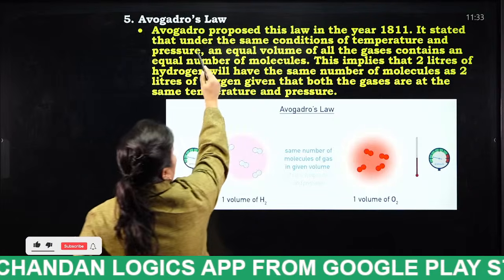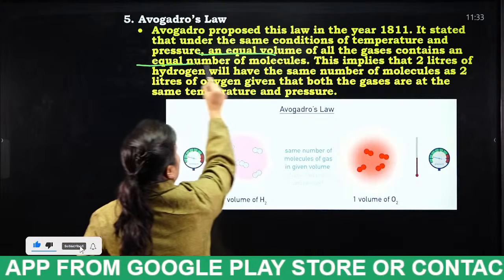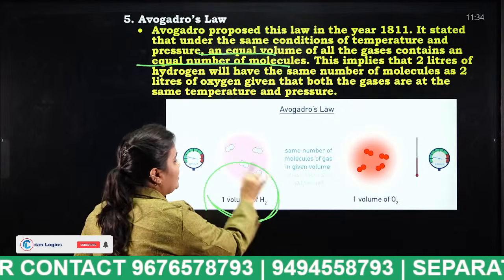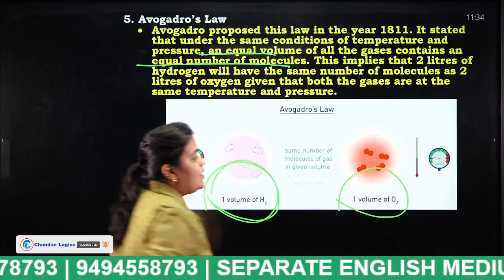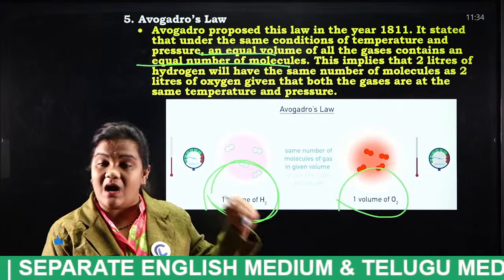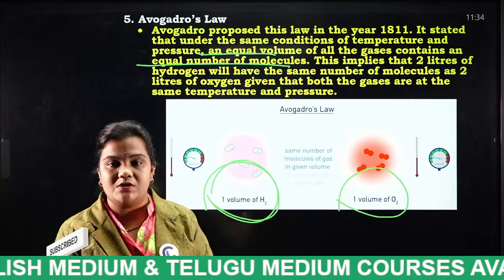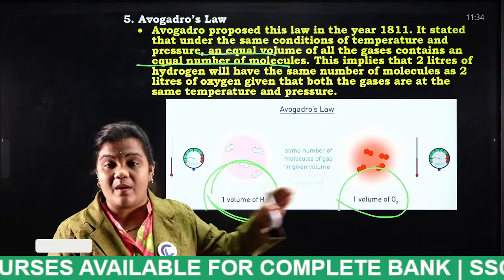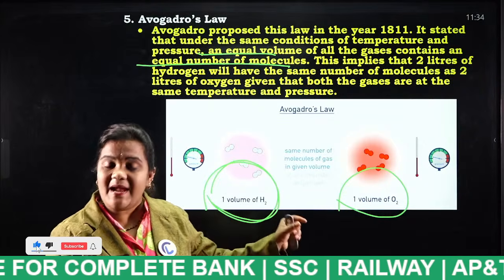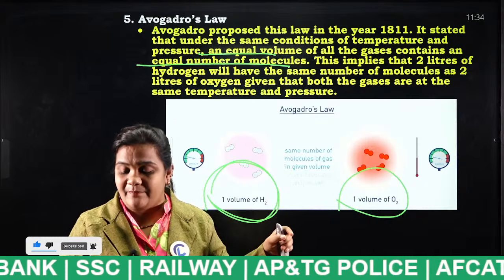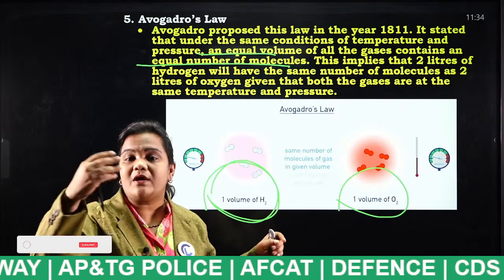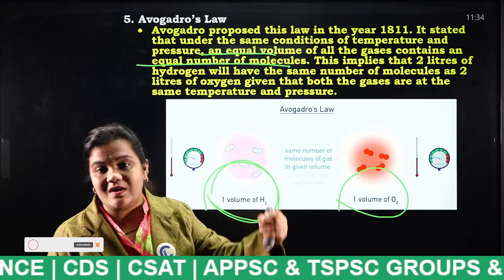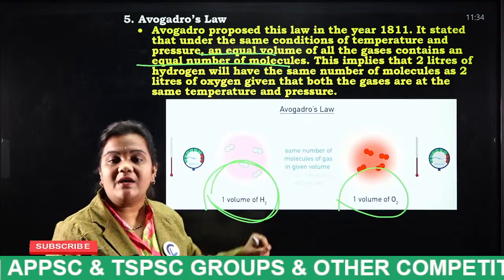Equal volumes of all gases contain an equal number of molecules. For example, one volume of hydrogen contains the same number of molecules as one volume of oxygen. So this is considered as what, students? Like I discussed in the law of definite proportion, it is having sample A and sample B. For example, the water which I am consuming and the water which you are consuming both contain an equal number of molecules in equal volume. So this is nothing but Avogadro's law.